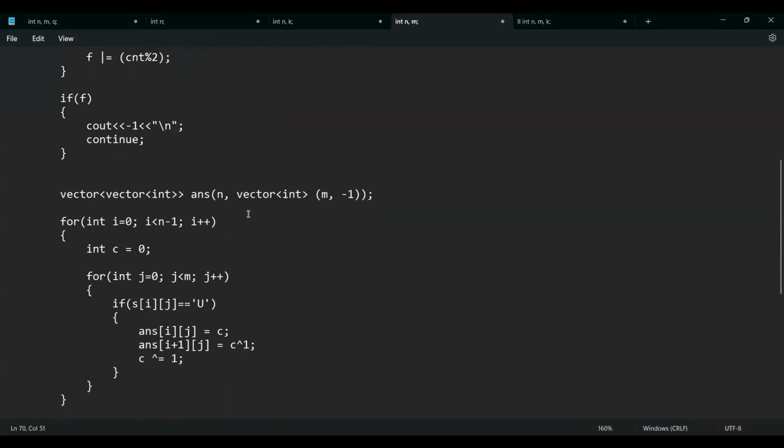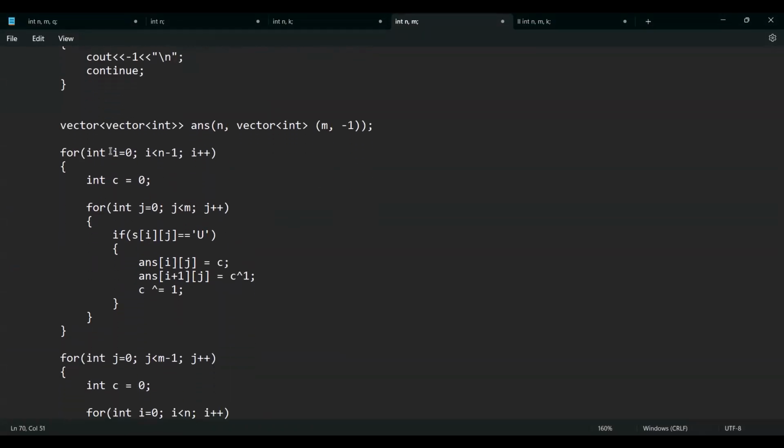So now how to find the answer? See, first I'll try to color all the vertical dominoes. How to do that? C is just a temporary variable to know whether the current cell needs to be colored in white-black order or black-white order. So I'll go through my current row. If I find that s of ij is U, like I said, the number of these will always be even. So if this is U, I'll color it as this C.